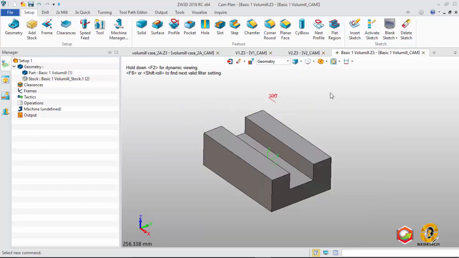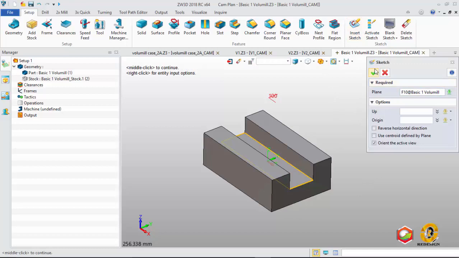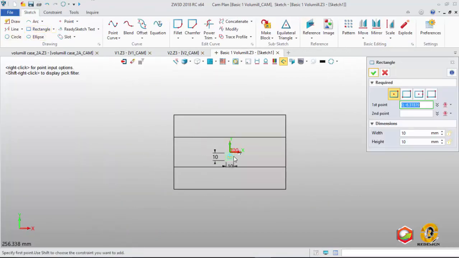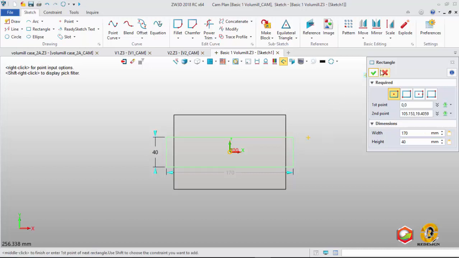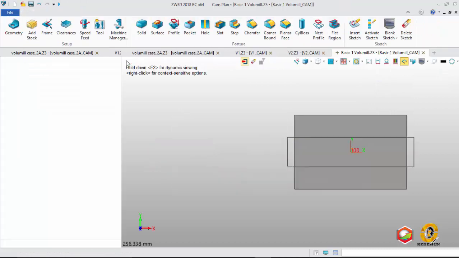Then I create a new profile for the two strategies for cutting this product. I use sketch in this area, and then use rectangle again. For the way I use 0 for height 40. Okay, finish.